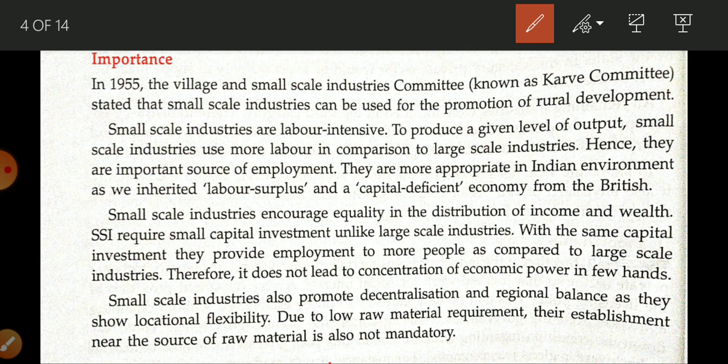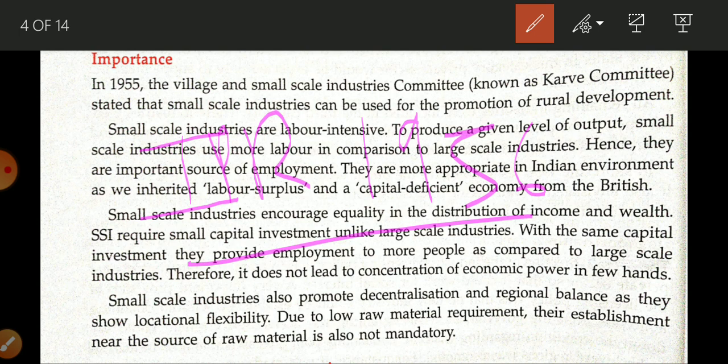In the industrial policy resolution 1956, which we learned yesterday, there is a threefold classification of industry.